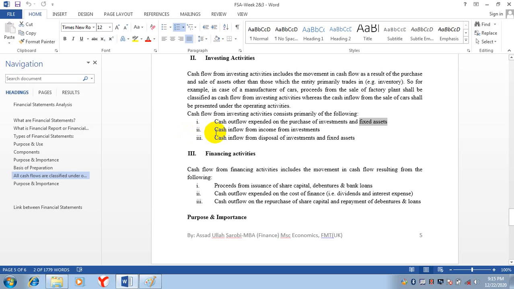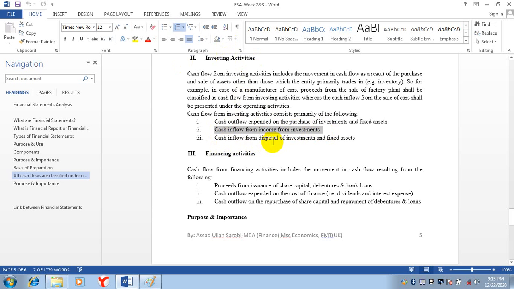Then the second thing is cash inflow from income from investments. If there is income on the investment, like you purchase bonds, on bonds you receive interest. That interest will come here in investing activities. And if there is a dividend, that dividend will also come in this investing activity, meaning cash is coming into the business from those investments.